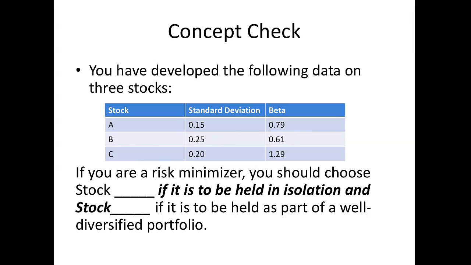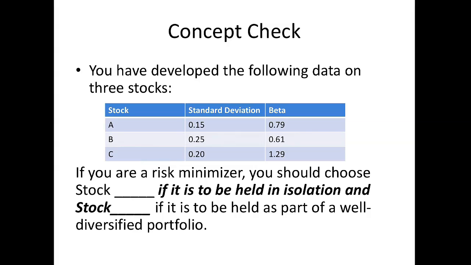So you're a risk minimizer. Which would you choose? If you hold a stock in isolation, that means you're holding a stock on a standalone basis. You're just interested in the riskiness of that particular stock. Beta doesn't have meaning outside of a well-diversified portfolio. So looking at isolation, the appropriate measure for risk would be the standard deviation, and stock A has the lowest standard deviation. So if we were a risk minimizer holding a stock in isolation, we would choose stock A.